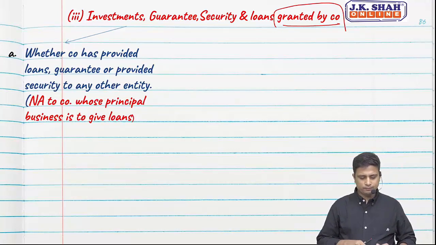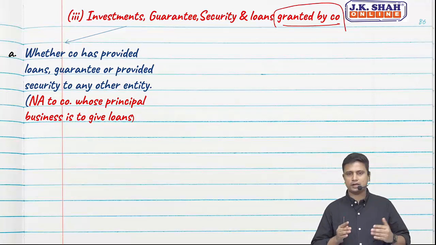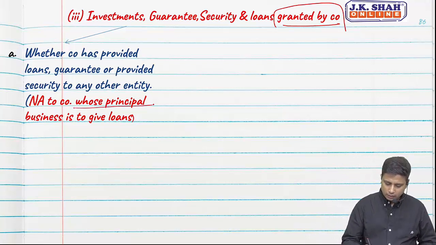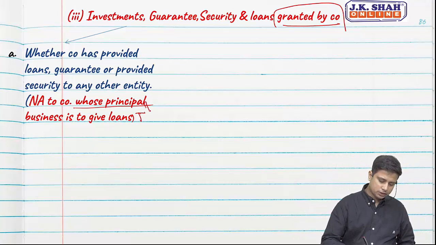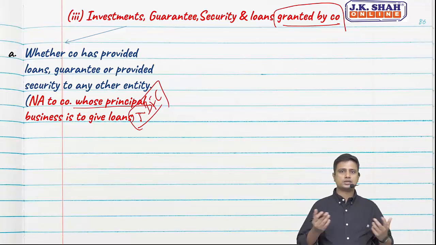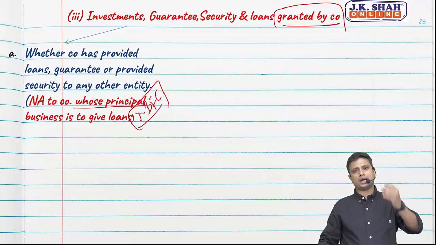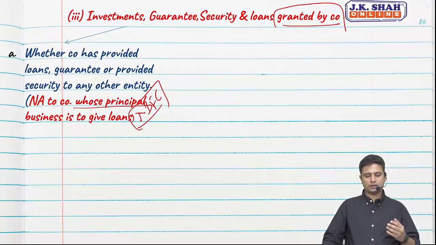What is the first thing? Whether the company has provided any loans, guarantees, or any security to any other entity. This is not applicable to companies whose principal business is to give loans. In case of an NBFC whose main principal business is accepting deposits and granting loans, this clause is not applicable because that is their prime business. This is applicable to other entities. So we need to report whether the company has granted any loans or provided any security to any other entity.